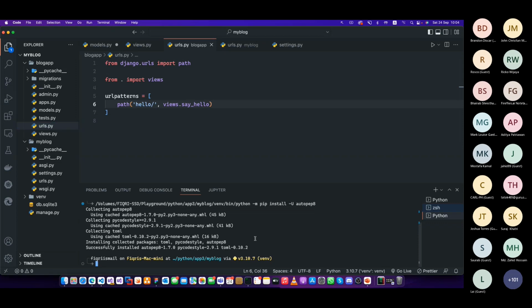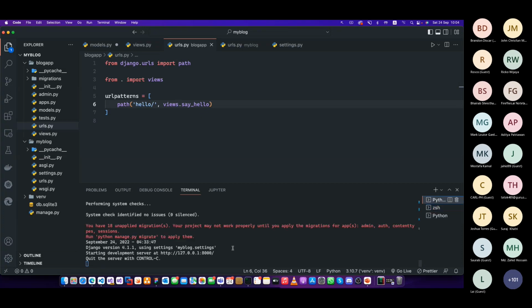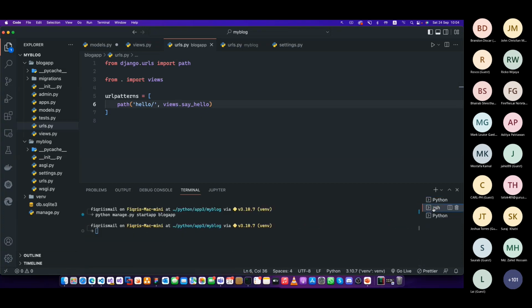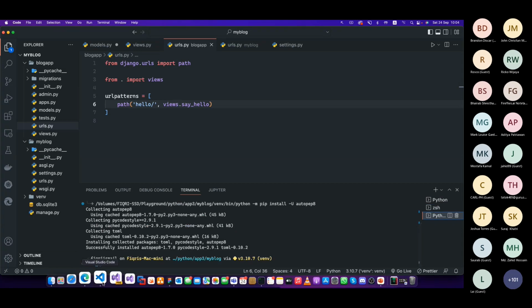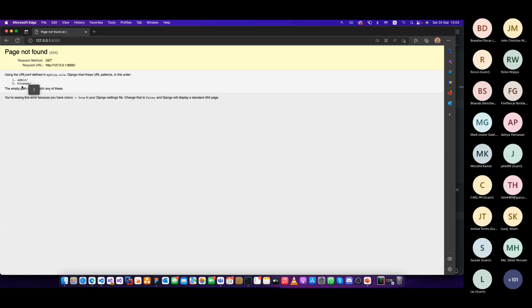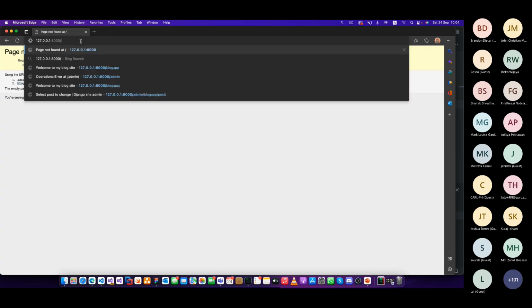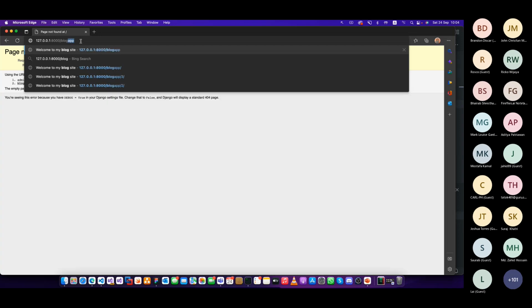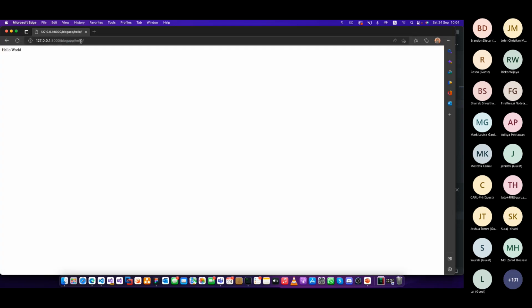Let's go back to our website. We stopped it here, right? Yes, the server is running still. Let's go back to the browser and refresh. Now you have two things. You can just say slash, and it will say there is no main URL, make sure to use these two. Now we have our blog app as well, right? Let's go to blog app slash hello. Now it says hello world. Now we have set up a route and we have a view.